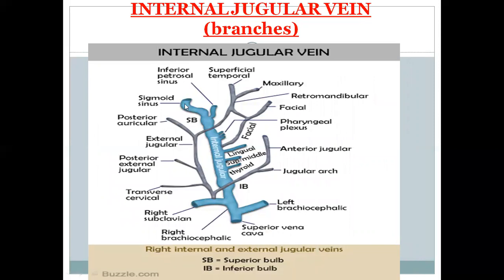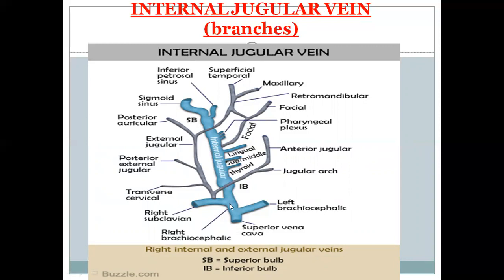It is a continuation of the sigmoid sinus. I already described it. It is coming downward, and it is receiving the inferior petrosal sinus and the pharyngeal veins. So the pharynx also drains into the internal jugular. These are the pharyngeal veins or plexus draining into the internal jugular. This is the lingual vein. This is the superior thyroid vein. This is the middle thyroid vein.